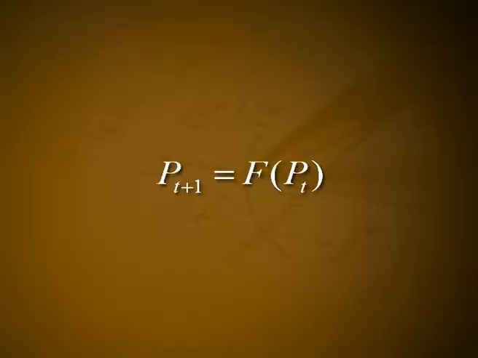Graphically, we can locate equilibria by looking for the intersection of the P t plus 1 is equal to f of P t curve with the diagonal line. In our example, P star is equal to 0 and 10 are both equilibria, but a population near 0 tends to move away from 0, whereas one near 10 tends to move towards 10. Thus, 0 is an unstable or repelling equilibrium and 10 is a stable or attracting equilibrium.